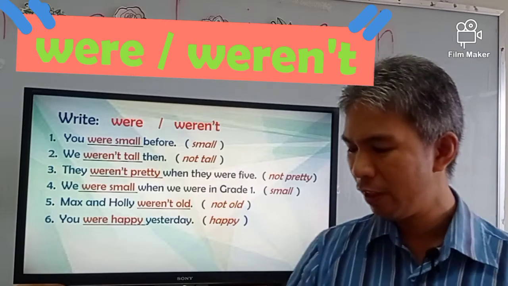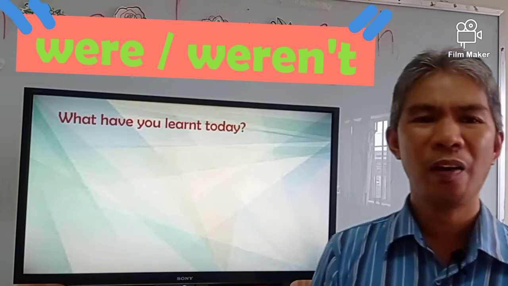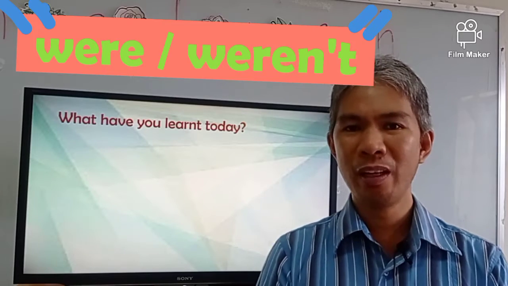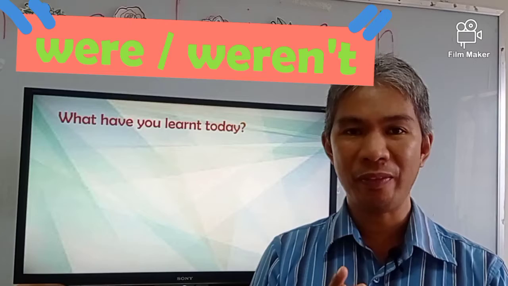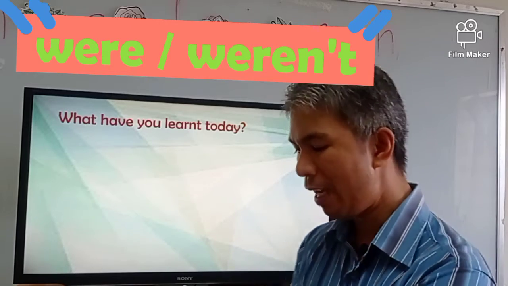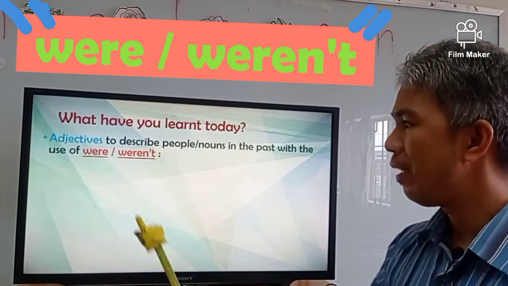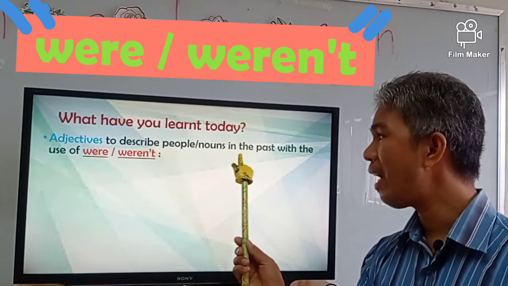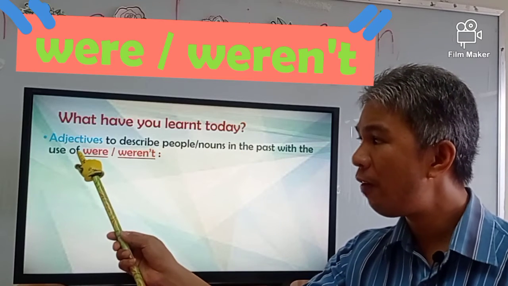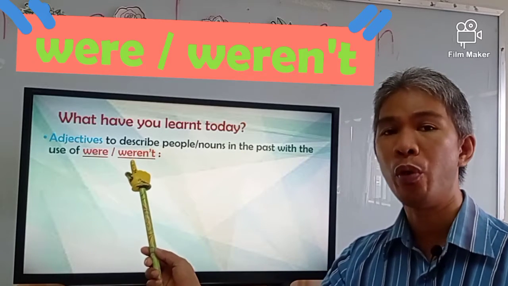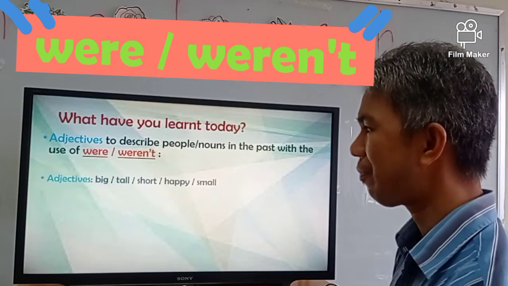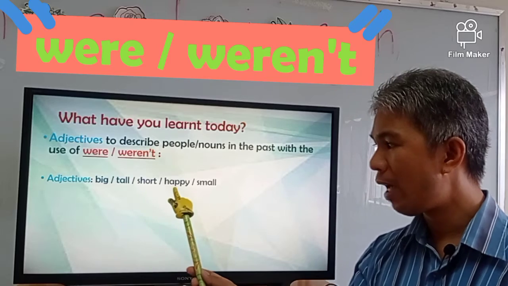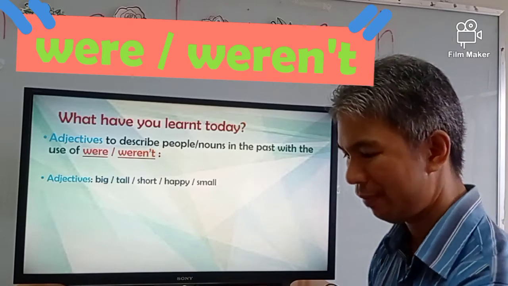Very good. So what have you learned today? What have you learned in this video? Can you still remember the things that we have discussed? Let's have a review. Adjectives to describe people and nouns in the past with the use of were, weren't. Adjectives, examples: big, tall, short, happy, small.